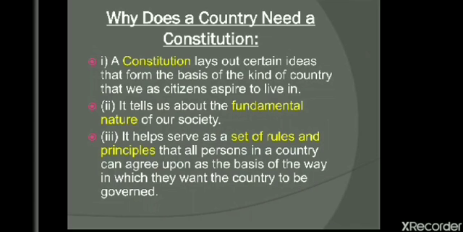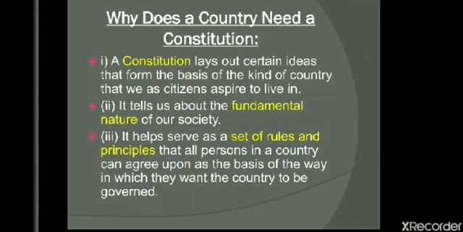Now, why does a country need a constitution, children? Why do we need a constitution? A constitution lays out certain ideas that form the basis of the kind of country that we as citizens aspire to live in. The kind of society we want to live in. It is the people of India. It is we that decide what kind of government, what kind of country we want to live in. It tells us about the fundamental nature of our society. It helps serve as a set of rules and principles that all persons in a country can agree upon as the basis of the way in which they want the country to be governed.